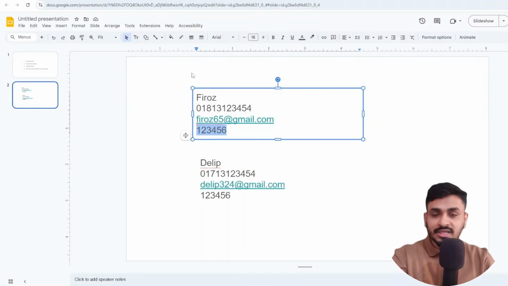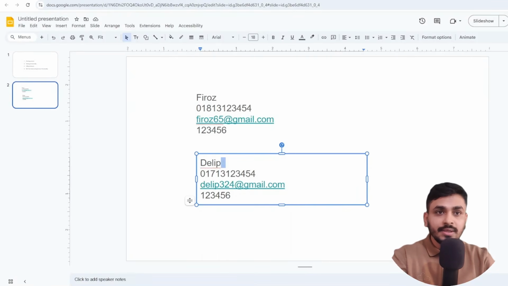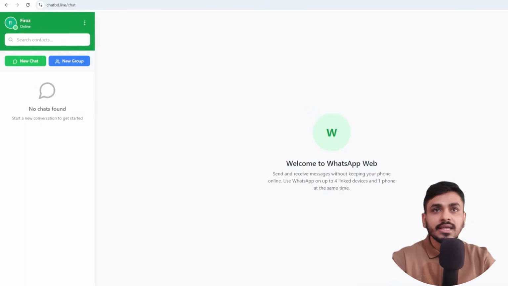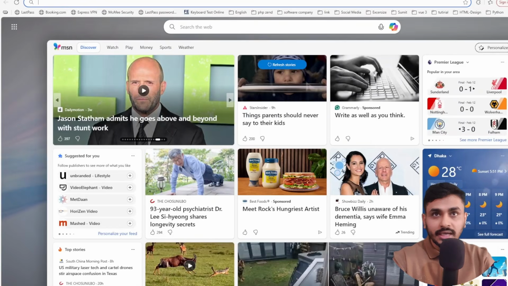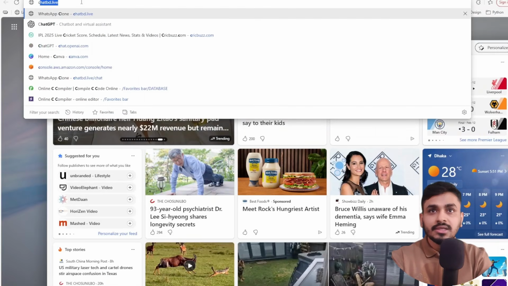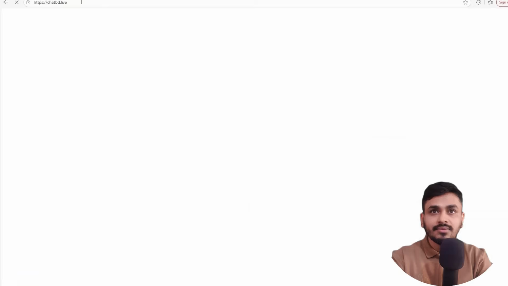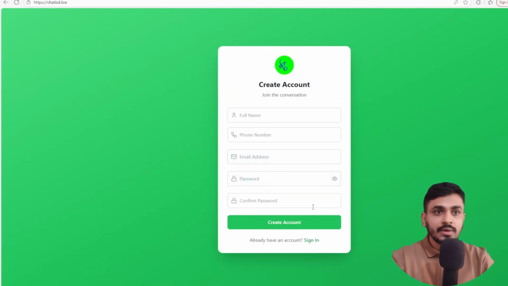So the first account has been created, and the second account will be this one. Here is Dilip. Here I actually use the Google Chrome browser, and I need another browser, so that's why I use Microsoft Edge. Here similarly I need to type chatvd.live. It's a similar interface. Now I need to create an account.